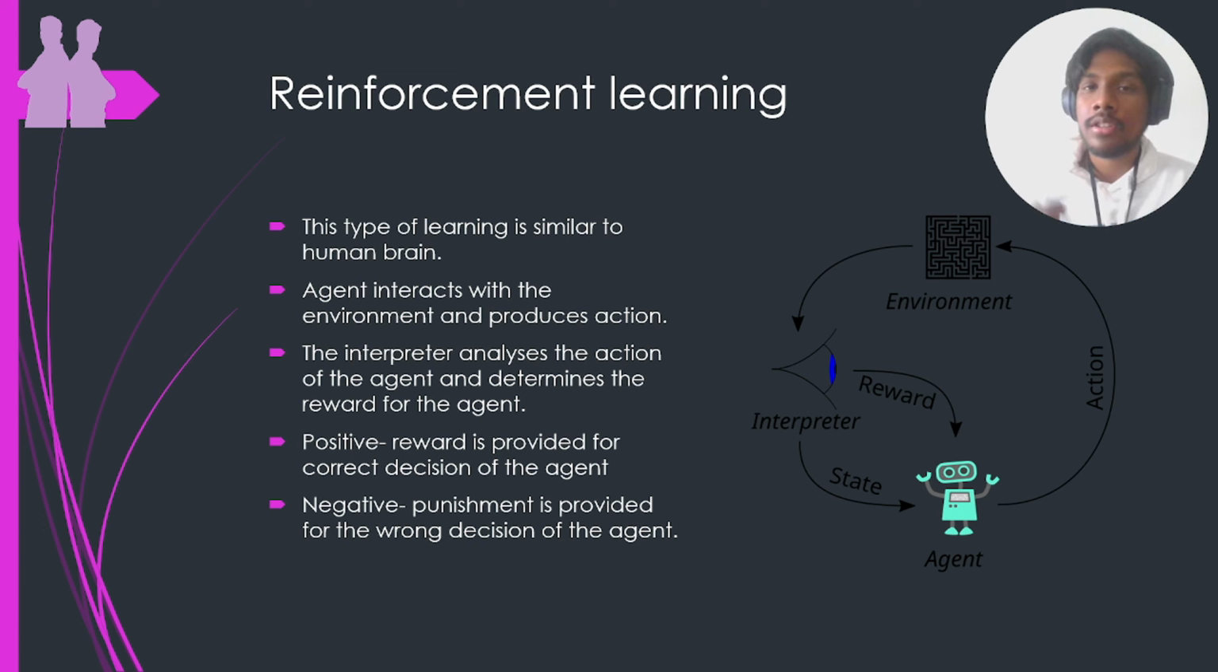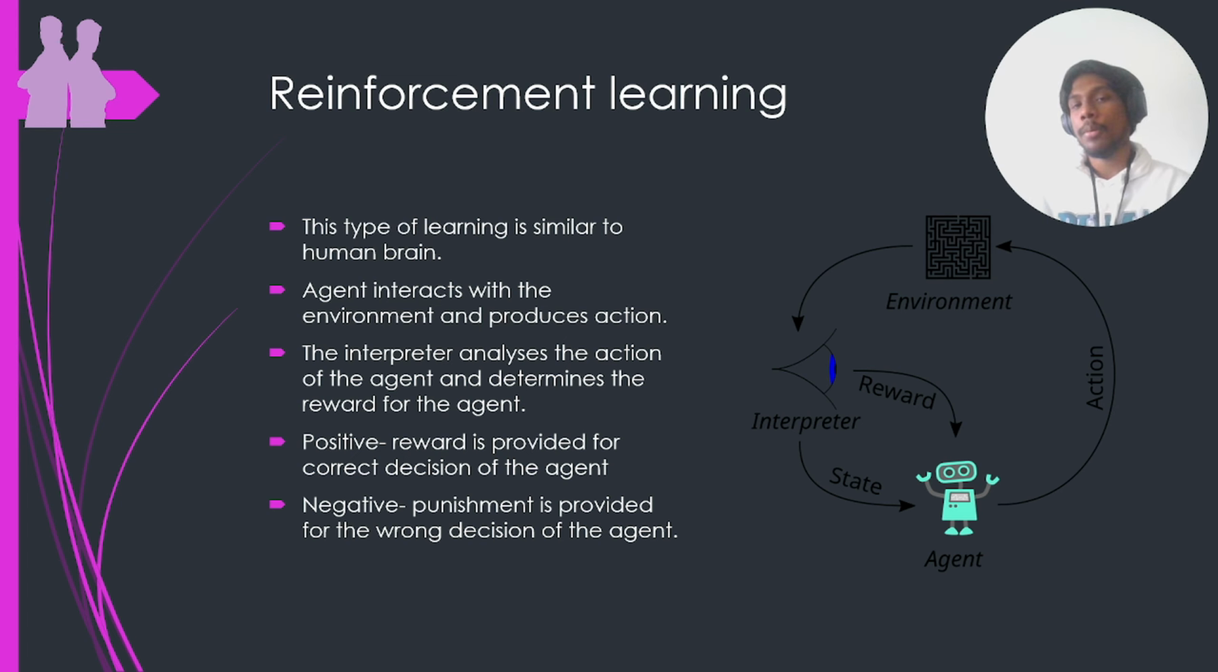And that negative reward, or the punishment, will tell the brain that you should not do this again. So this type of learning that we mimic in the machines is called reinforcement learning. So we have some parameters like agent, environment, state, and reward. The agent is the one that performs the action on the environment after observation, and we as the interpreter will see whether the action is good or not.